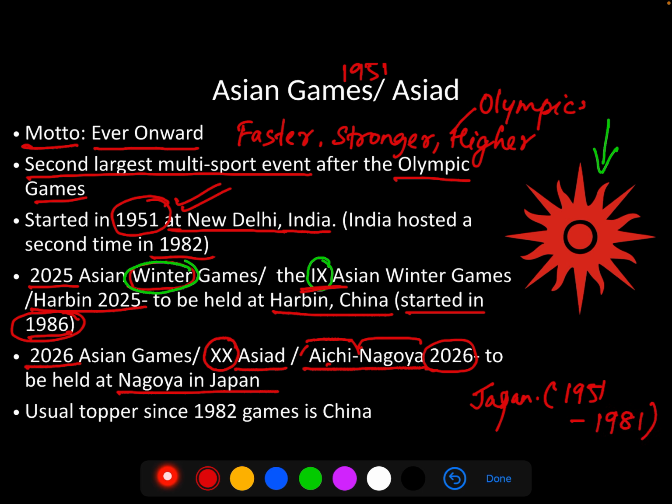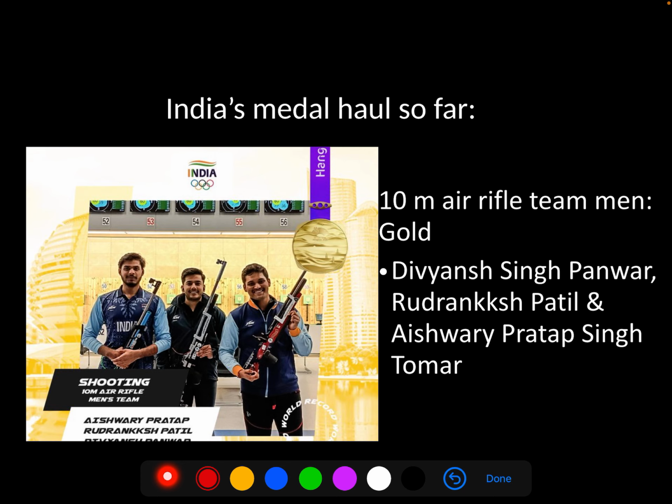Now, ever since 1982, China has been the topper consistently. Now, this is important. We have to look at India's medal haul so far. If you don't clearly remember which exact event they won the award in, what would be important is for you to know the name of the sport and the related sports person.